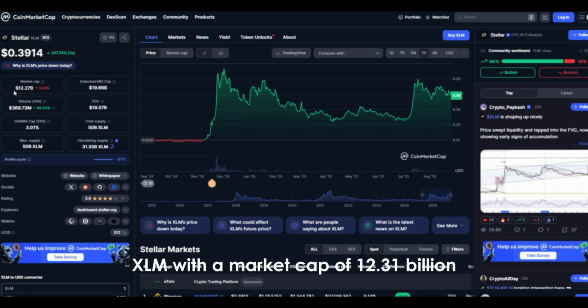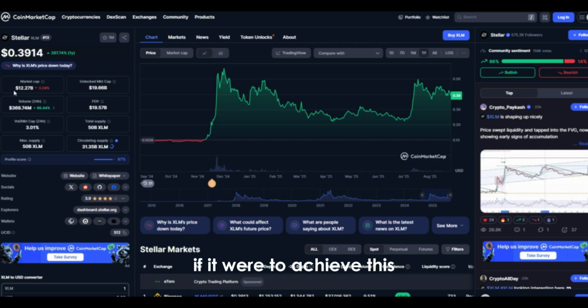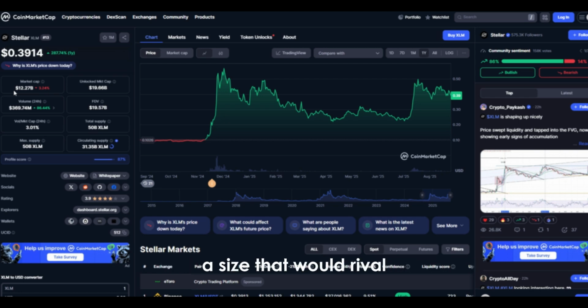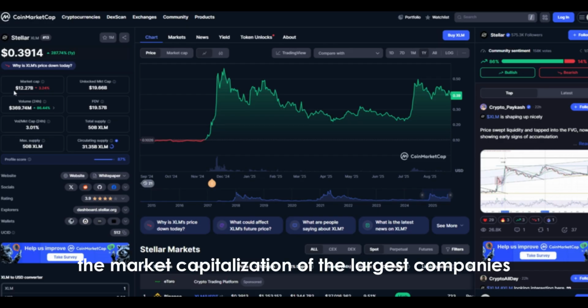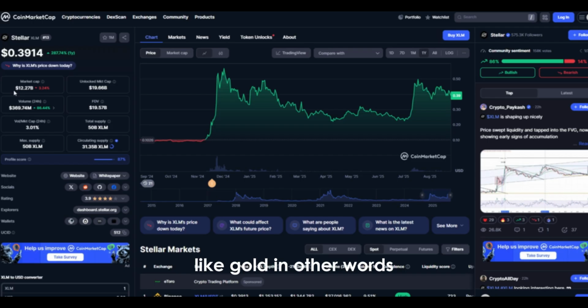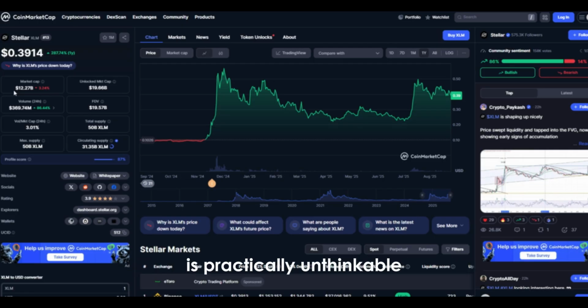XLM, with a market cap of $12.31 billion, makes a 100x move almost impossible. If it were to achieve this, XLM's market cap would exceed $1.2 trillion, a size that would rival the market capitalization of the largest companies today and even challenge traditional investment assets like gold. In other words, a 100x increase from XLM's current position is practically unthinkable.